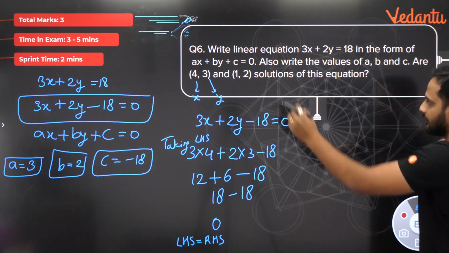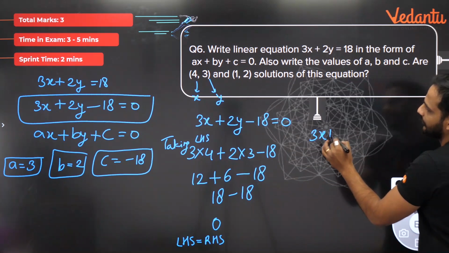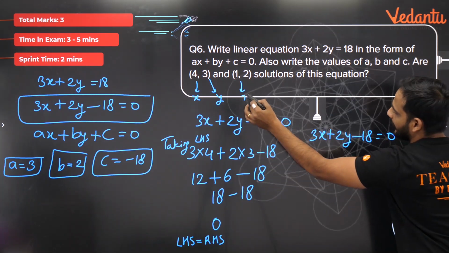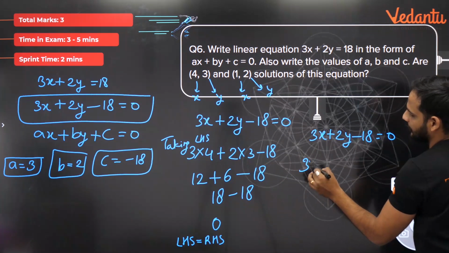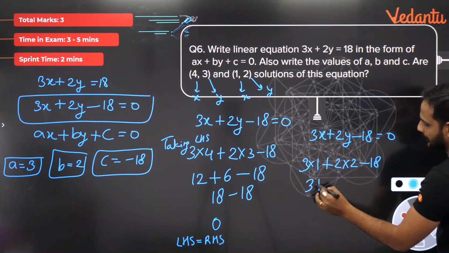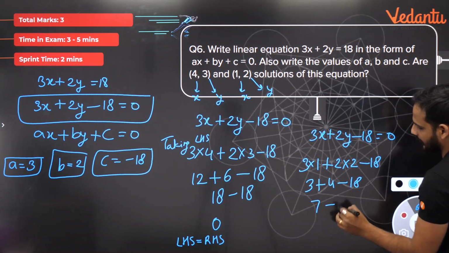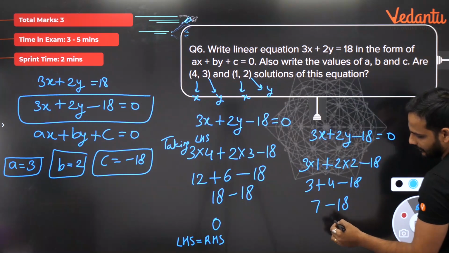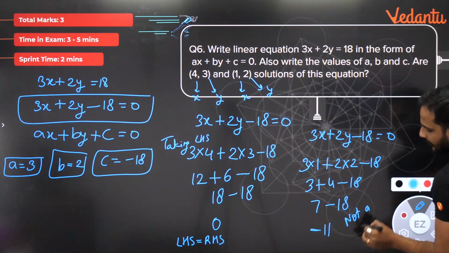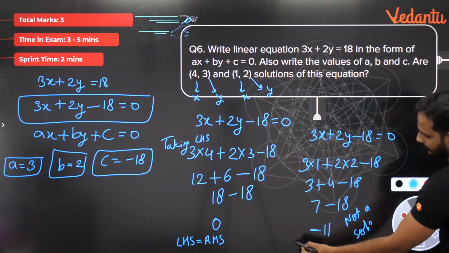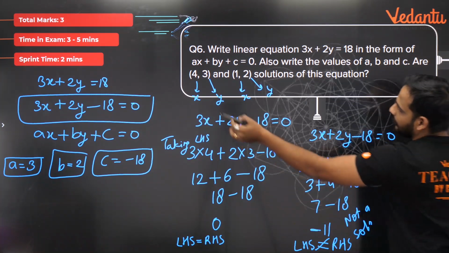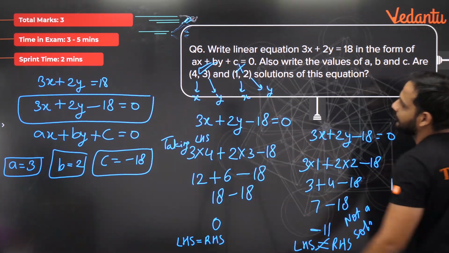Similarly, we can check for the next point also. 3x plus 2y minus 18 equal to 0. Again, take LHS. So x is 1 and y is 2. So 3 into 1 plus 2 into 2 minus 18. So 3 plus 4 minus 18, which is 7 minus 18, and that is equal to minus 11. So I will say it is not a solution because LHS is not equal to RHS. So (4, 3) is a solution, (1, 2) is not a solution.